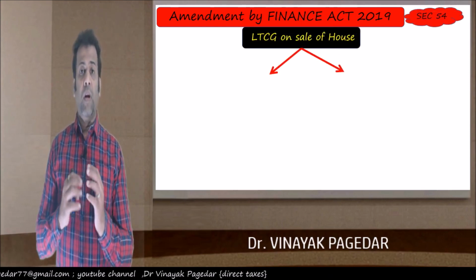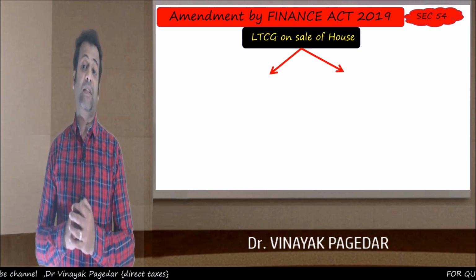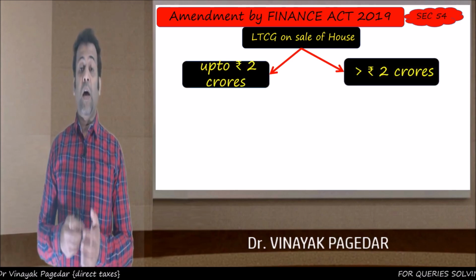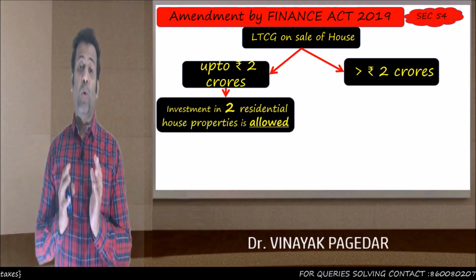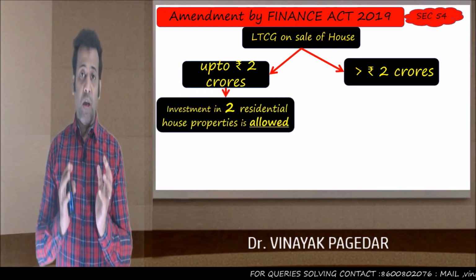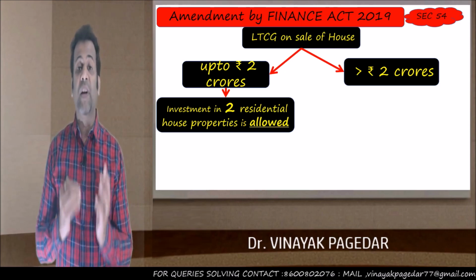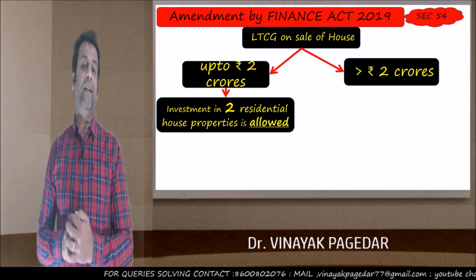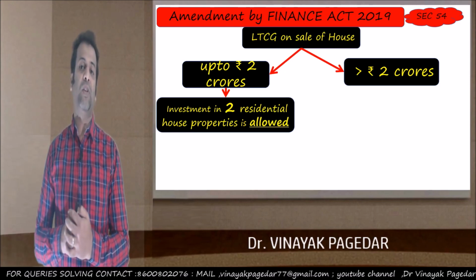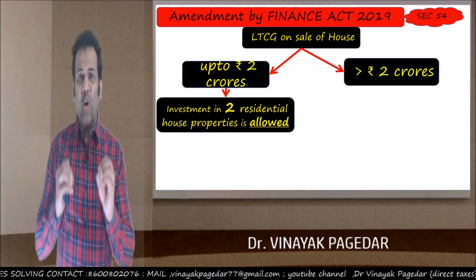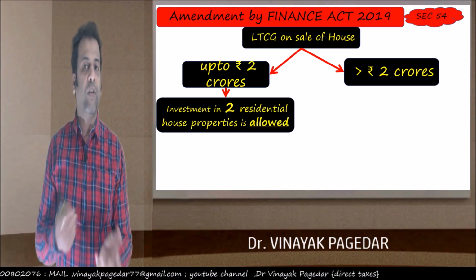Now, we've sold a house property. Let's say at Mumbai, I've sold my house property and there is some long-term capital gains. Now, if the long-term capital gains is up to 2 crores, then such long-term capital gain can be distributed in two residential house properties. So you can invest in two new residential house properties. Obviously, it is not mandatory. It is an option given to you that if you want, you could create your second house too.